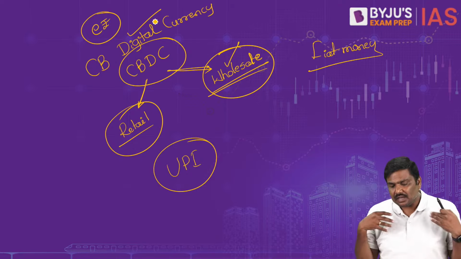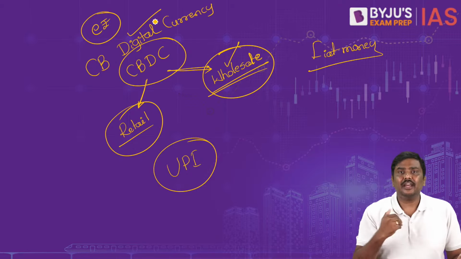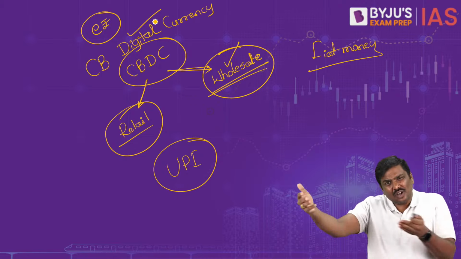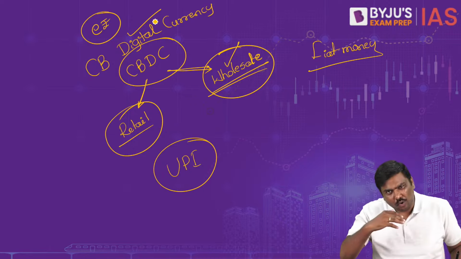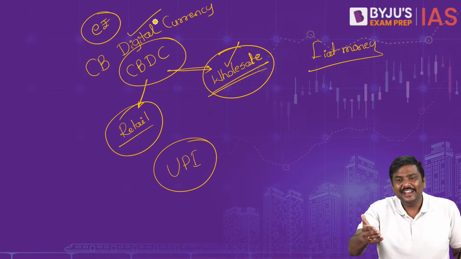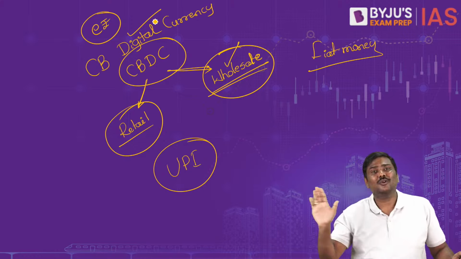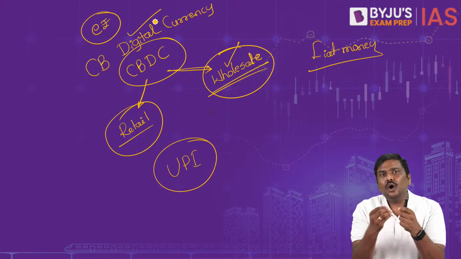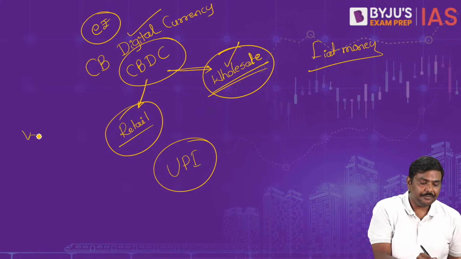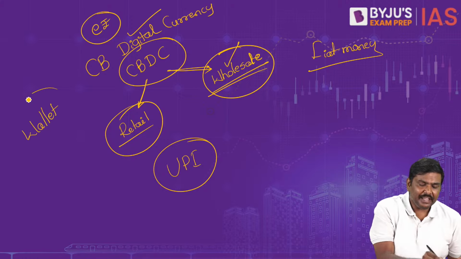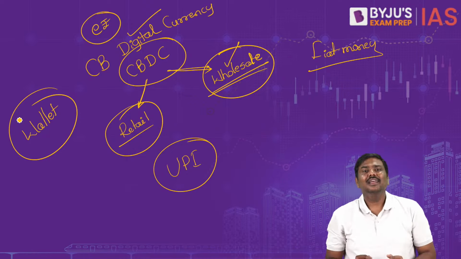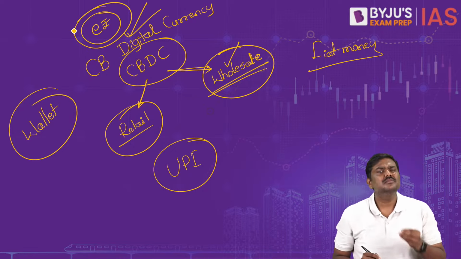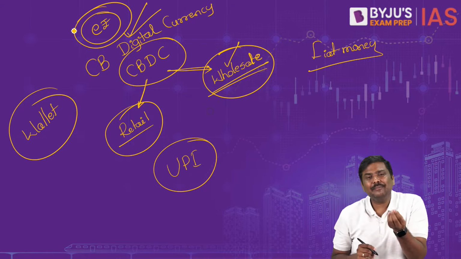Now, as a customer, I'm used to UPI. As a trader, imagine there is a seller. You want to purchase certain goods. The seller is also not used to the idea of a CBDC. They don't want to accept CBDC. Why? The seller will have to have one more QR code. I hope you understand how e-rupee is transacted. Simple. All of you know the concept of a PhonePe wallet, Paytm wallet, etc. In the same way, there is a wallet to keep digital rupee. Simple. I hope you understand my point here.